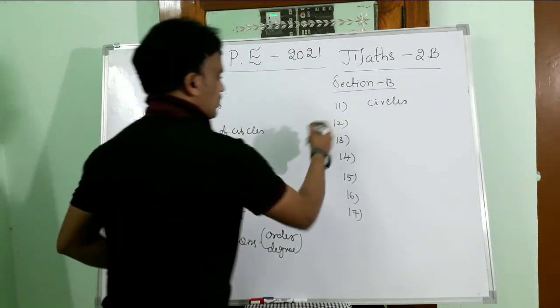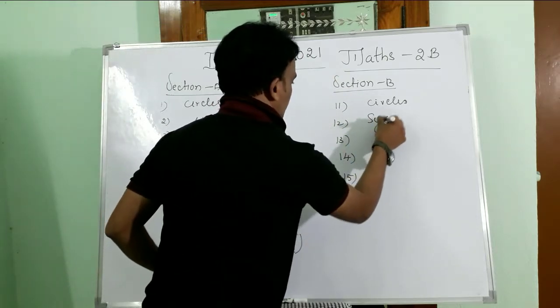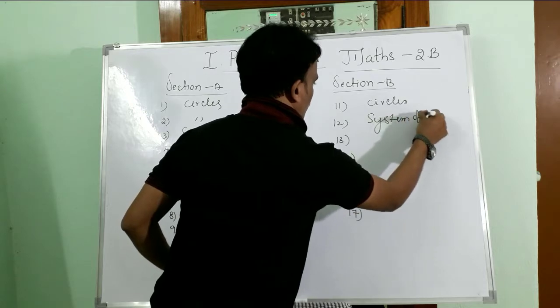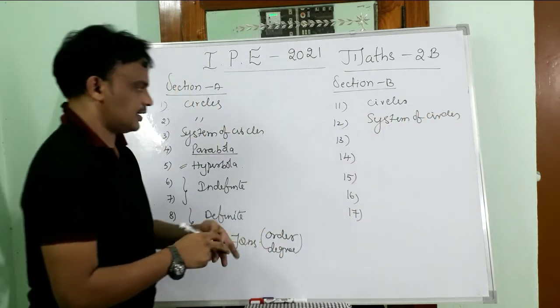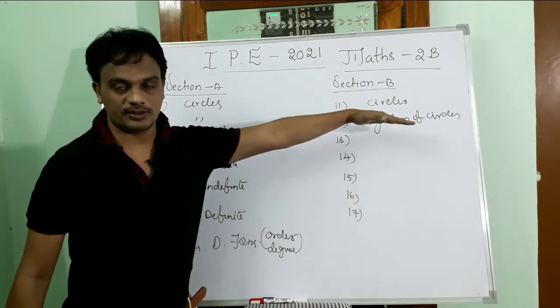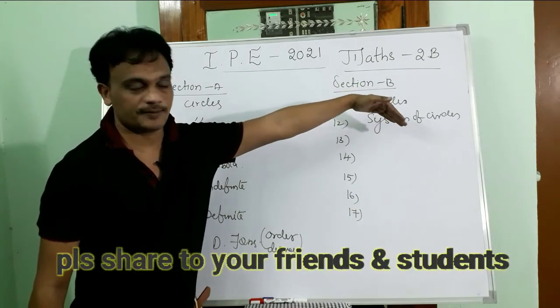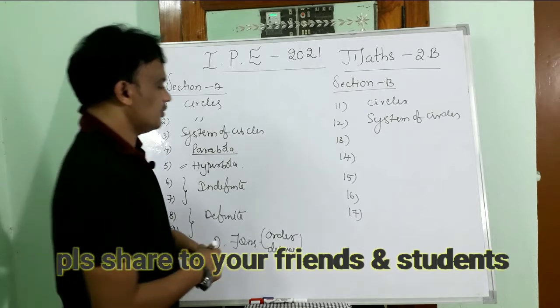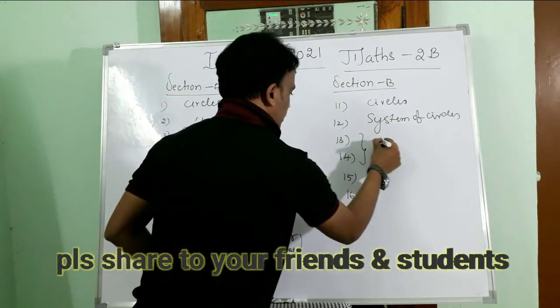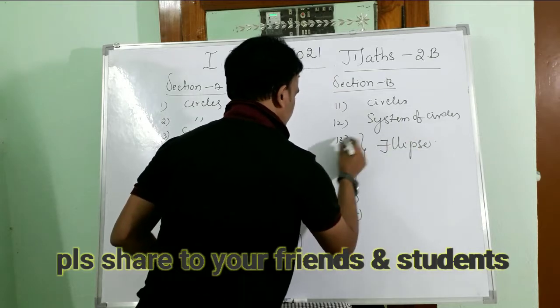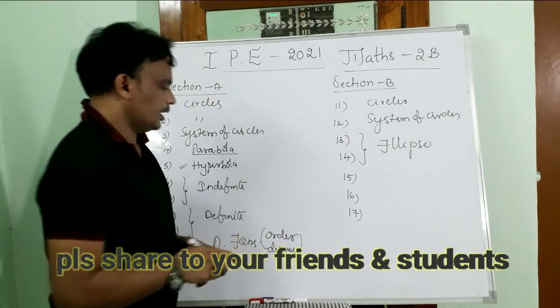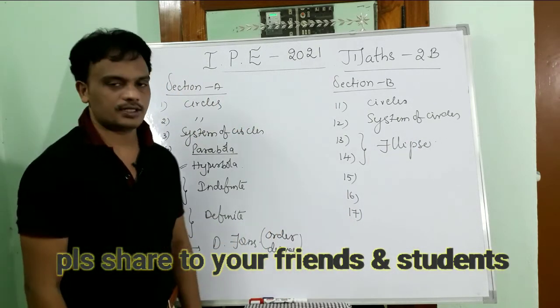Okay, so these are all very important concepts. And the 12th question is from system of circles, family of the circles. Okay, 12th question, yes, S plus lambda L method, S plus lambda L problems are there. And 13 and 14 from the ellipse. 13 and 14 questions from the ellipse.